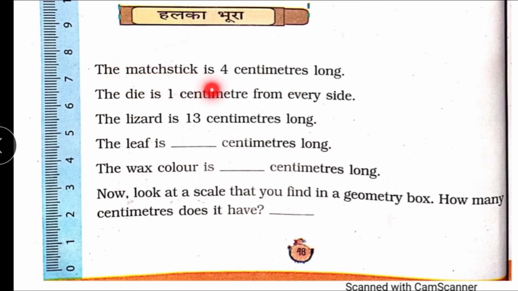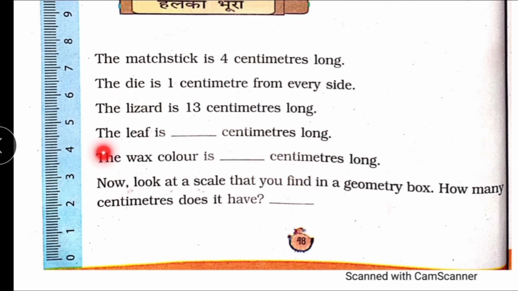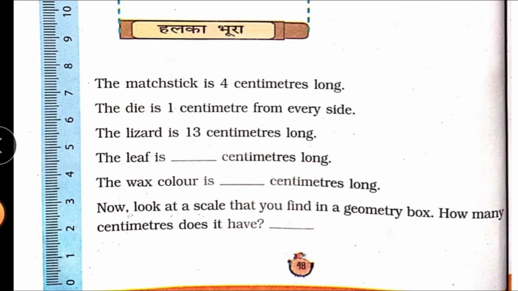The matchstick is 4 centimeters long. The die is 1 centimeter from every side. The lizard is 13 centimeters long. Now the leaf is dash centimeters long. You can see. Now you already measured the length of leaf, wax color. So you can write the answer.